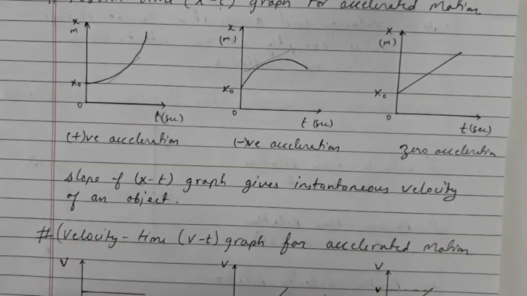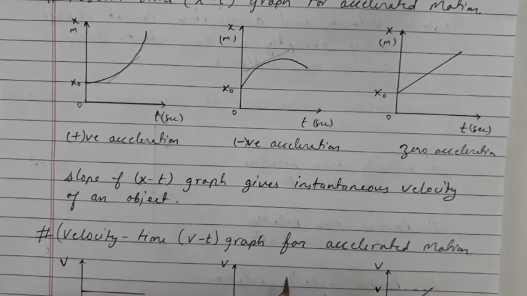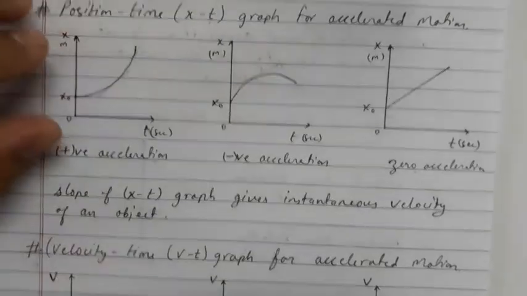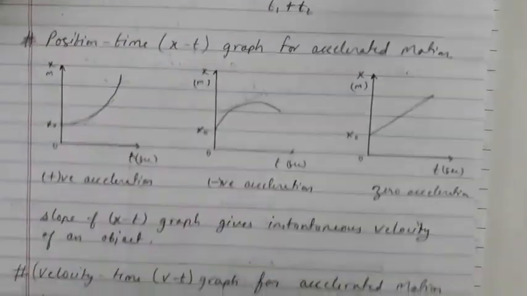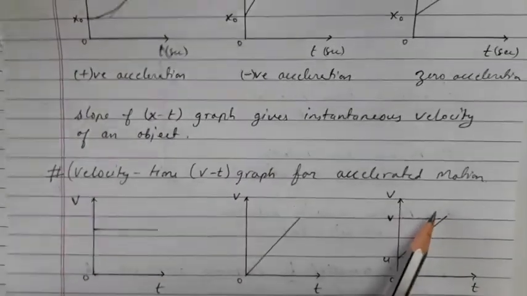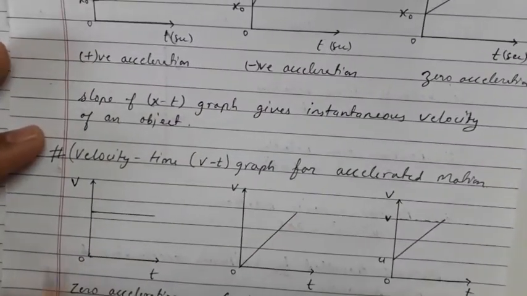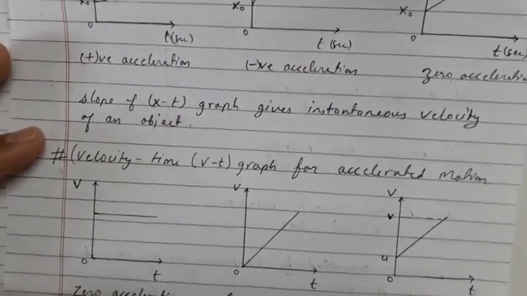Now comes the velocity time graph for accelerated motion. Now these are the position time graphs, where the graph has been plotted between position and time. Here the graph has been plotted between velocity and time. So there is a huge difference between the two types of graph.